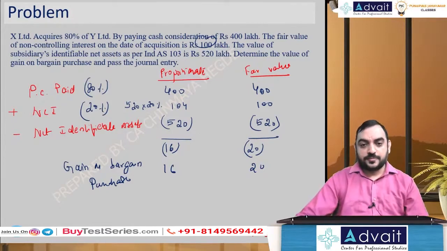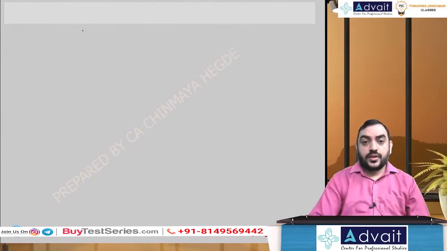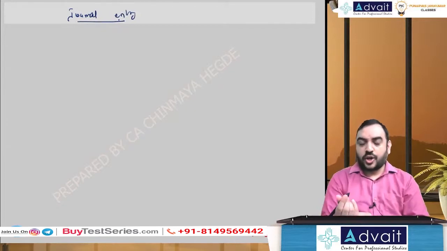Okay, I'll go further. Journal entry, let's pass. I'll pass two separate entries here. You can make it columnar for class convenience, but I will pass two separate entries. So one entry, what is coming in? Net identifiable asset. Okay, let's do the proportionate method.